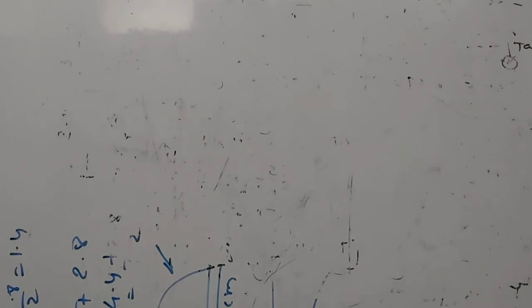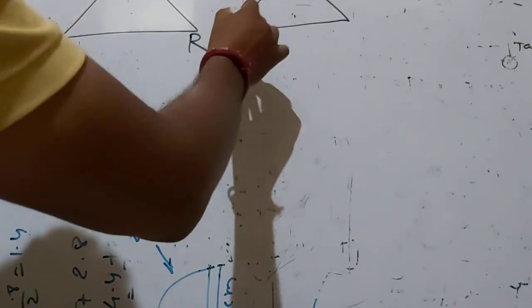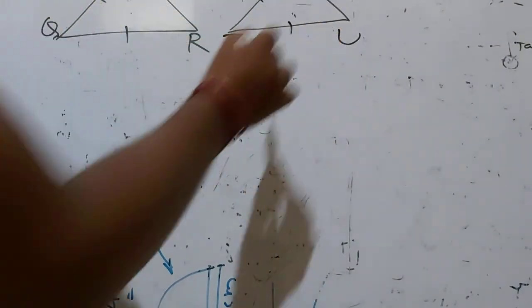Now, we'll move towards question number 10. In that, draw the labeled figure showing the information in each of the following statements and write the antecedent and the consequent. First of all, two equilateral triangles are similar. First of all, we will draw the figure. For this, I'll draw the figures PQR and STU. As they are equilateral triangles, you have to show the sides in this way.